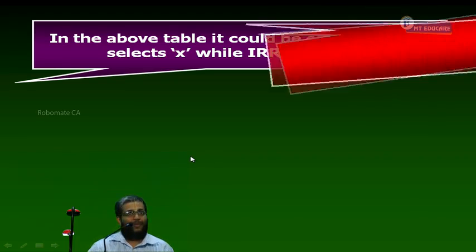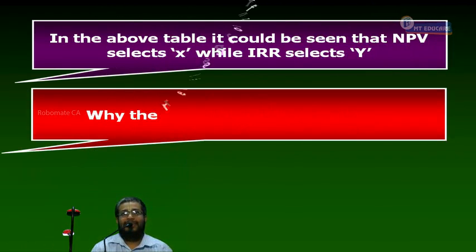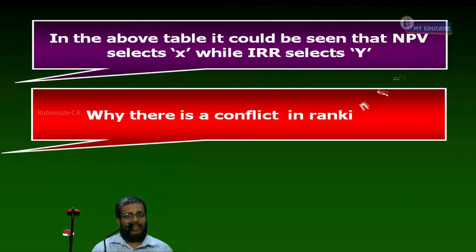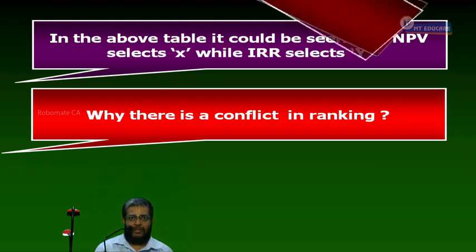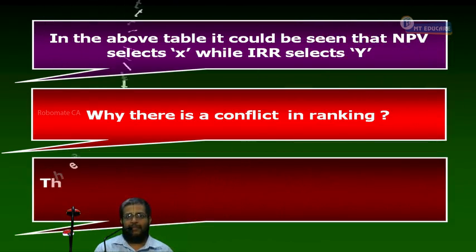See, point number 2. Why is there a conflict in ranking? Question mark. Write the answer to this question. Tell me what is the reason?